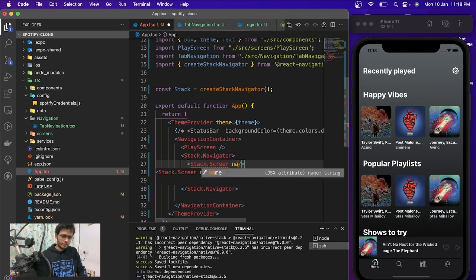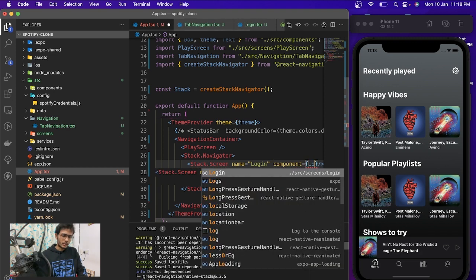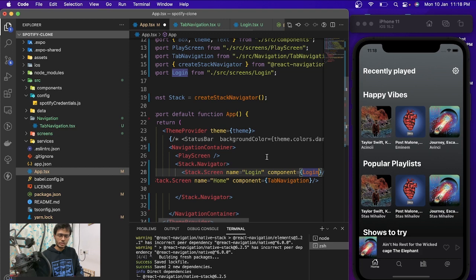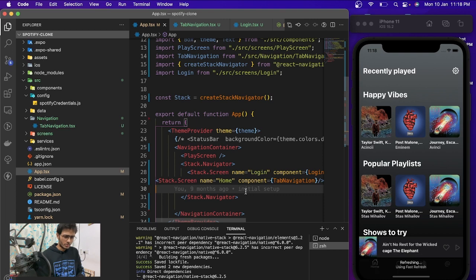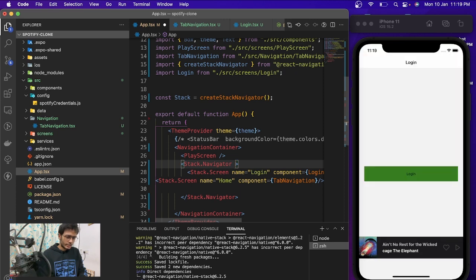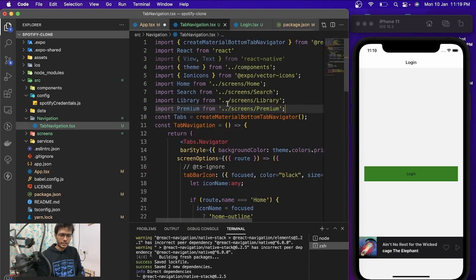For the name, let's put just login. I think that would be completely fine. And the component would be the login screen we just created, right? And if we save it, hopefully everything will look completely fine. And now, okay, so we need to move this play screen to tab navigation.